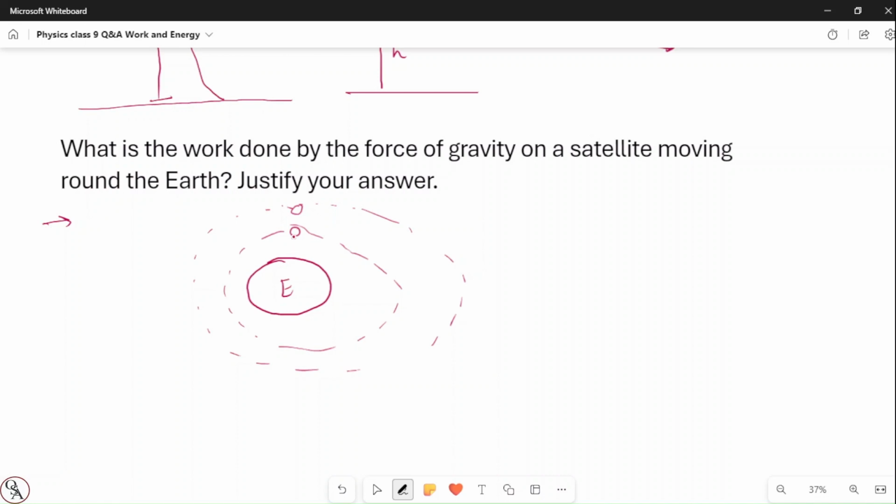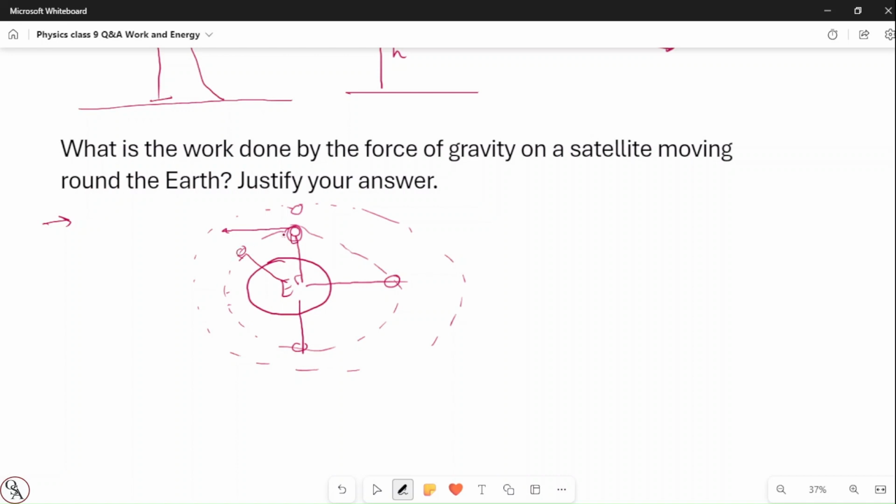Whenever the satellite is moving around the earth, the force of gravity is always perpendicular. You can keep the satellite anywhere, and the force of gravity is always perpendicular, which means it is at 90 degrees, correct? And the movement is tangential.